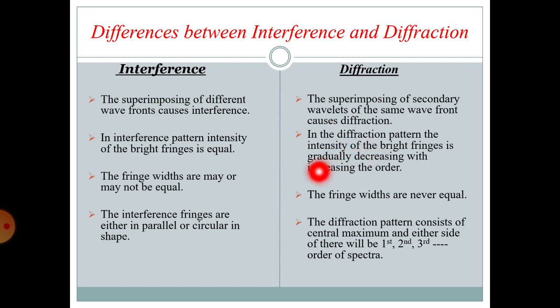In diffraction, the fringe widths are never equal. And lastly, interference fringes are either parallel or circular in shape. A diffraction pattern consists of a central maxima, and on either side there will be first order maxima, second order maxima, third order maxima and so on. So these are the differences between interference and diffraction.